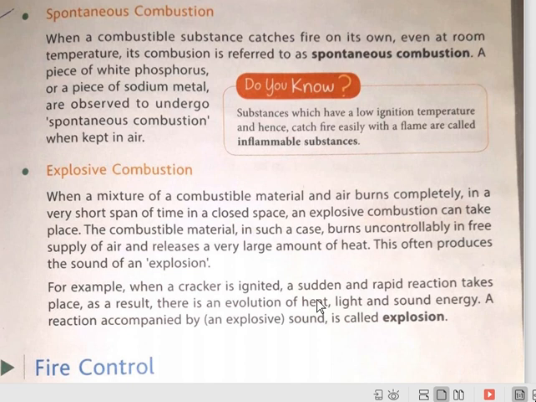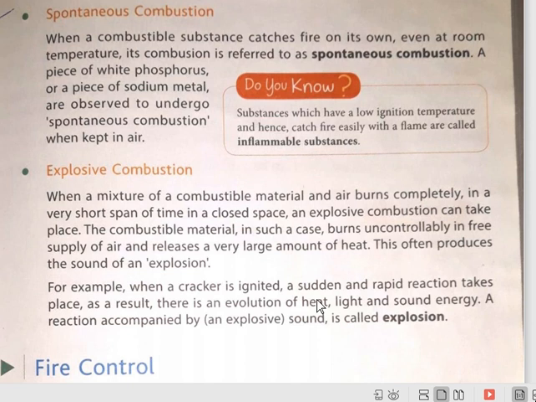In the third one, spontaneous combustion, due to low ignition temperature, where fire takes place automatically, so it is called spontaneous combustion. And the last one is explosive.